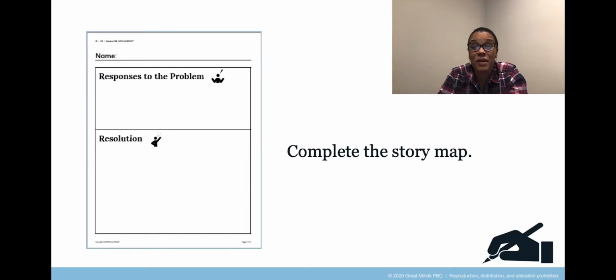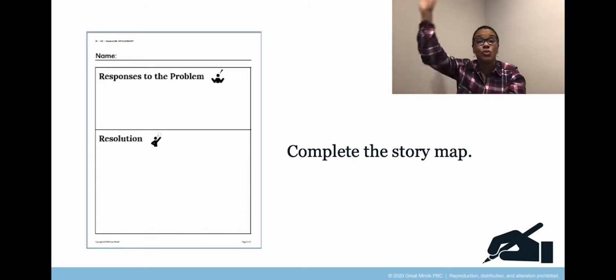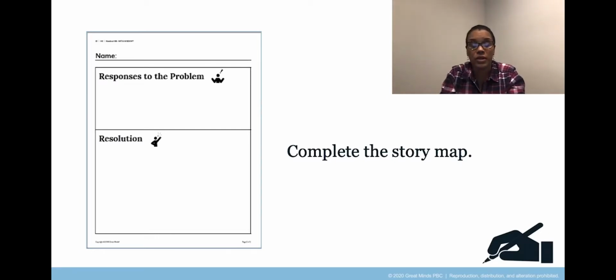All right, let's take a look at page 2. You'll see the icons for the responses to the problem and the resolution. And what you are going to do is you are going to pause the video to write your ideas for how Owl might respond to the problem and how the problem gets resolved in the boxes that match. You can also draw pictures in the boxes to show how Owl feels when the problem occurs and when the problem gets resolved. Are you ready? Pause the video now to complete the responses to the problem and the resolution.